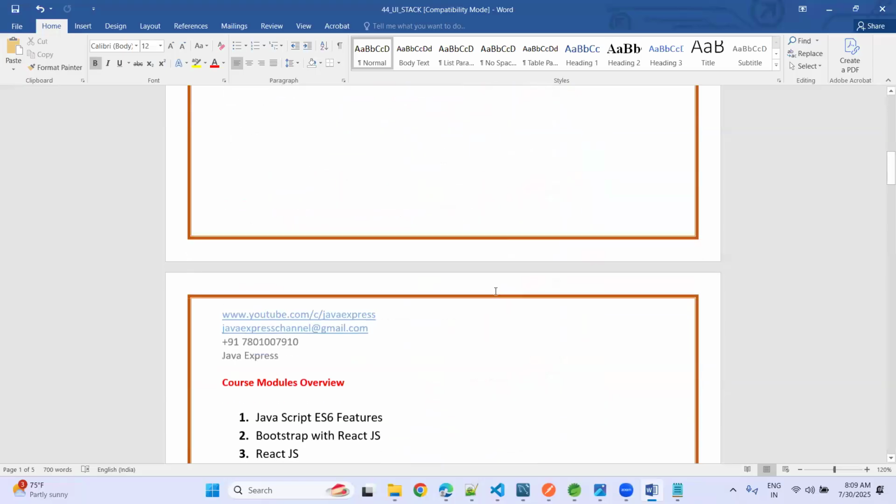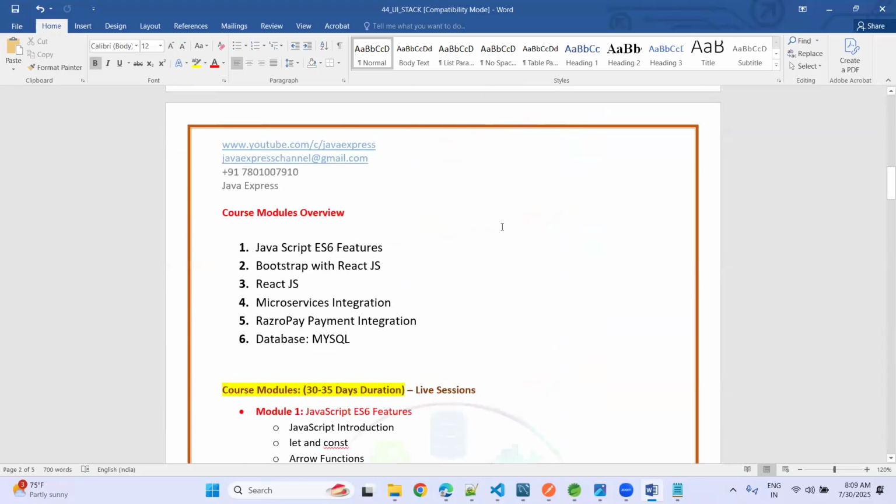What kind of modules are we covering? JavaScript ES6 features, because of which React JS is popular. As part of the React JS training, we are going to discuss how you can write your HTML tags, CSS tags, and Bootstrap. Without Bootstrap, learning React JS is nothing, guys.